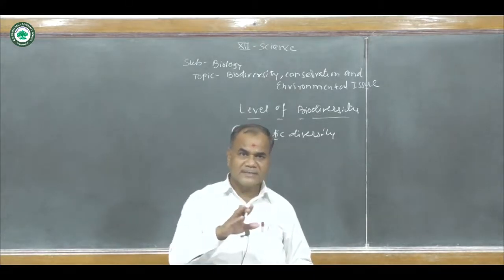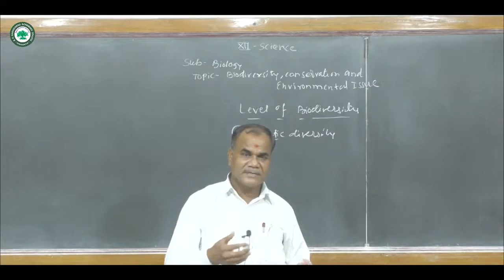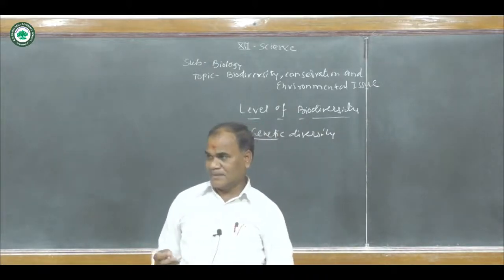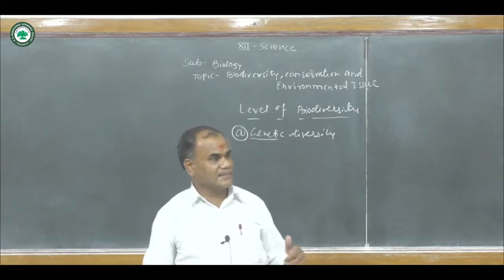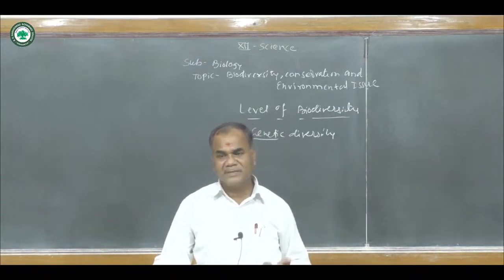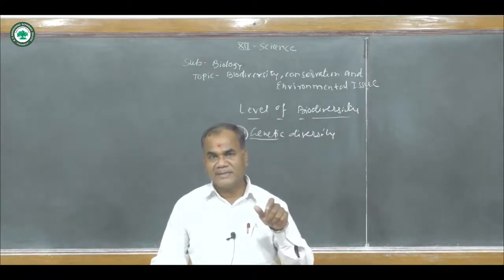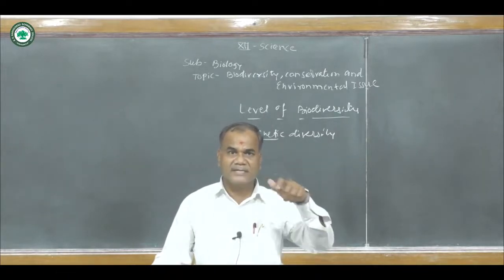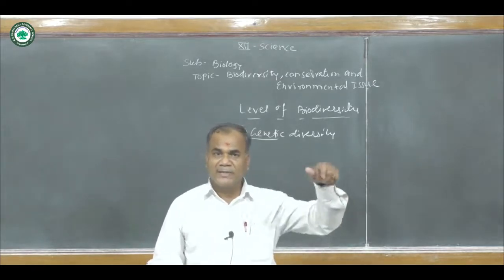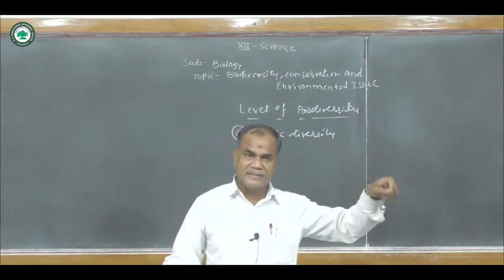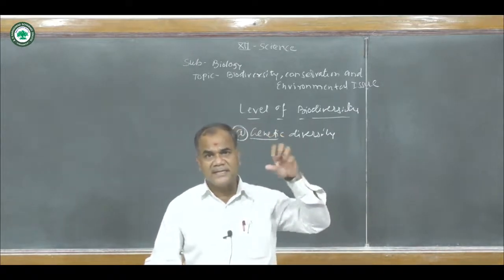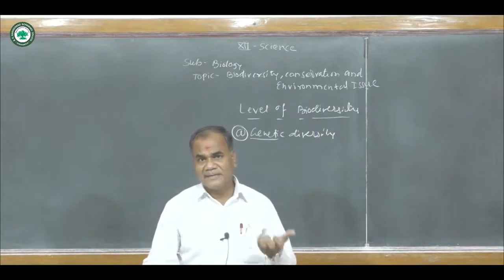In the summer season, if a person from Madhya Maharashtra visits the Nagpur region, where the temperature is very high, this person cannot survive very easily. Why? Because the adaptation is different between Madhya Maharashtra and the Nagpur region. So each and every living organism gets adapted to a particular climatic condition, whether the temperature is very low or very high. Genetic diversity gets adapted to this particular condition.